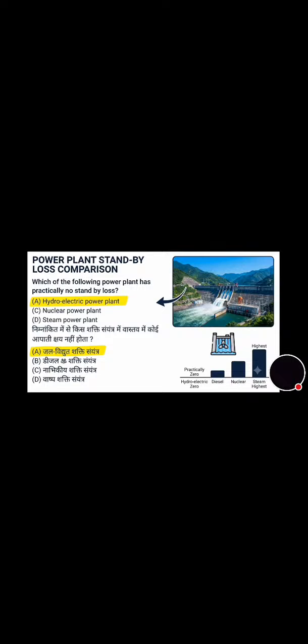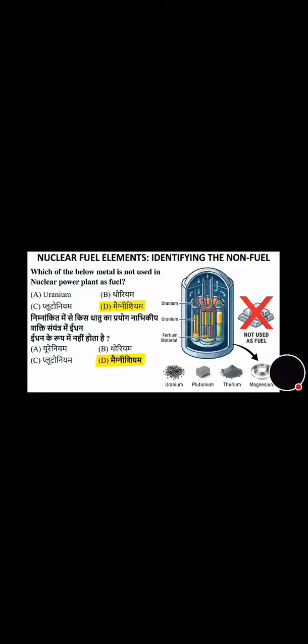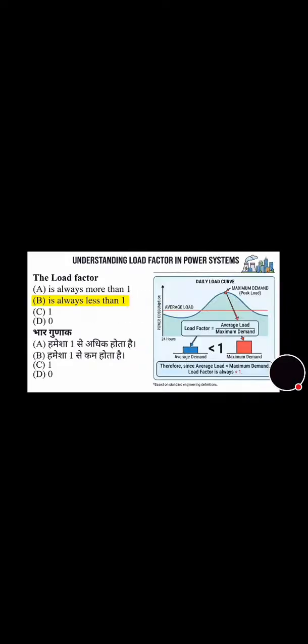You can see on the screen, which of the below metals is not used in a nuclear power plant as a fuel? Uranium, thorium, plutonium, magnesium. And its correct answer is option D, that is magnesium. Now move towards the next question. The load factor is what? Is always more than 1, is always less than 1, or 1 or 0? And its correct answer is option B, that is it is always less than 1. Now we will move towards the next question.